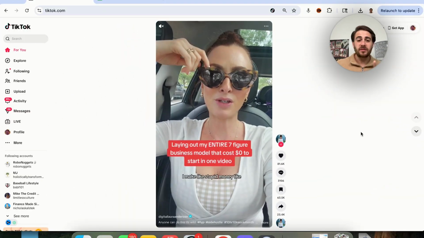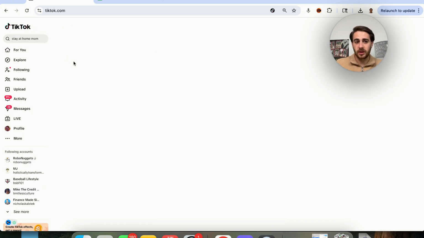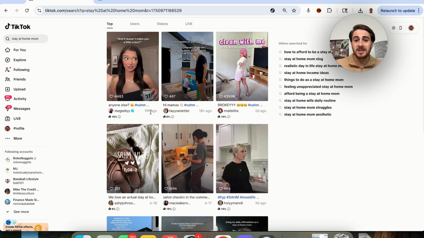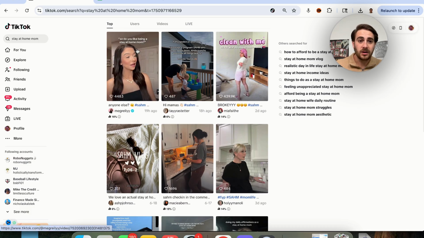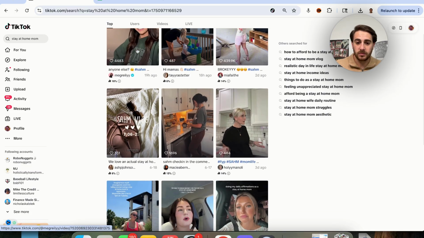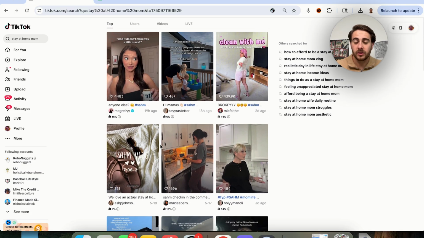So here's how you're actually gonna find exactly what is trending on TikTok. The first thing that you could do is you could come over to TikTok and you could start to actually do searches for things. For example, let's say you're a stay-at-home mom. You do a post like this. This is then going to reveal to you a bunch of different trends. For example, the clean with me trend. Or this one right here, which is a joke back and forth where this creator is just going back and forth with themselves. And if you scroll down, what you're going to notice is there are a bunch of posts under here that have gone viral.